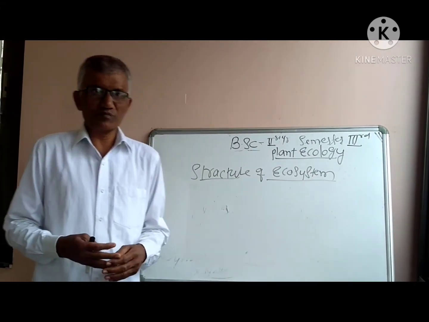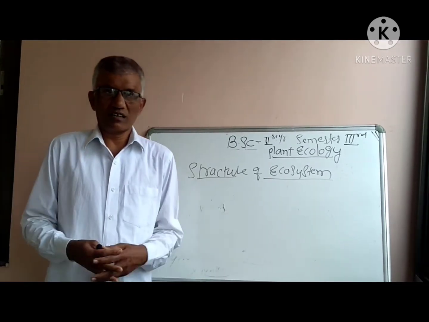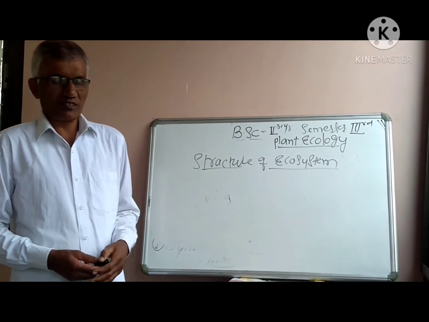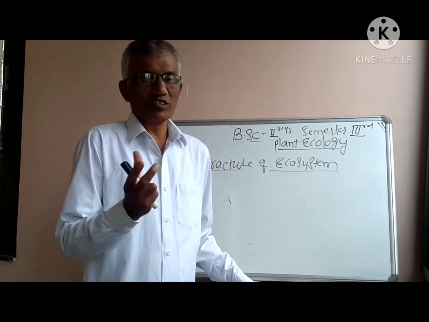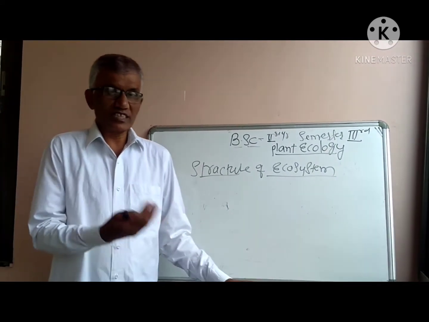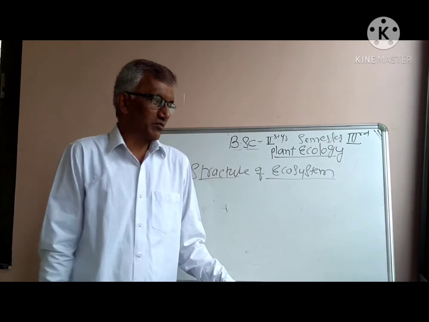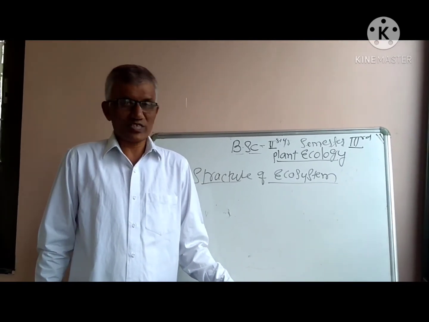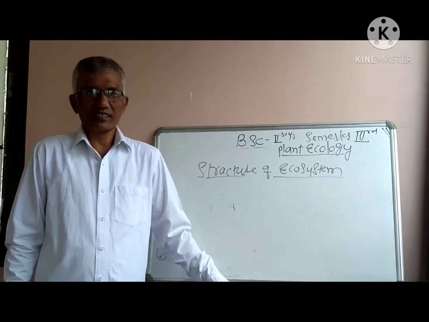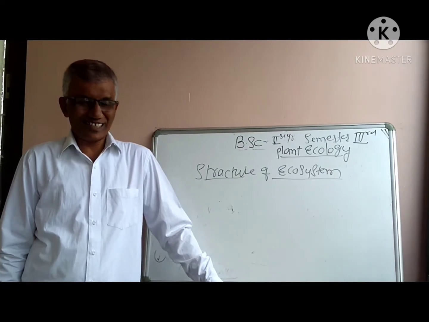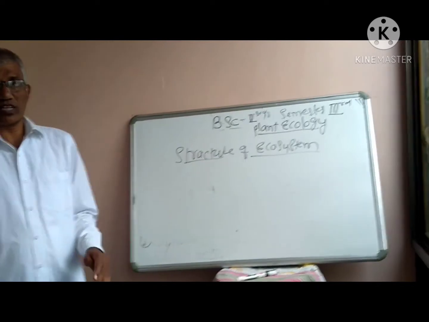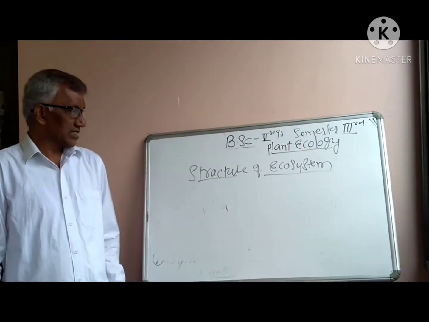The artificial ecosystem is man-made, for example, a small bowl also acts as an artificial ecosystem. The development of cities also acts as an artificial ecosystem. Artificial, that is man-made ecosystems, are known as artificial ecosystem. So these things we have studied in the last class.